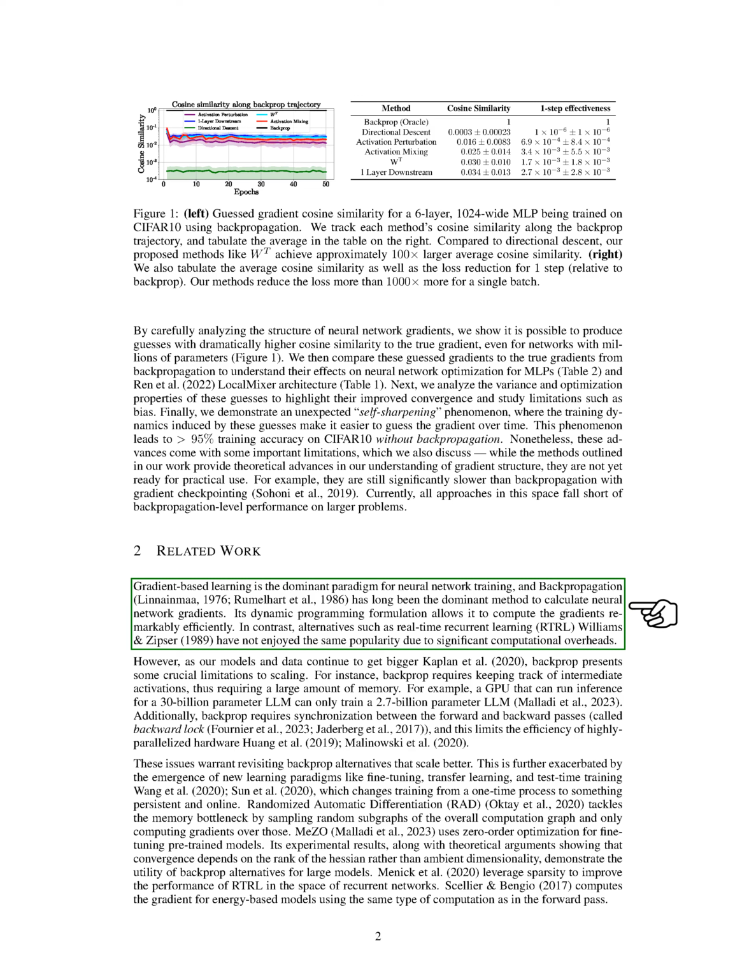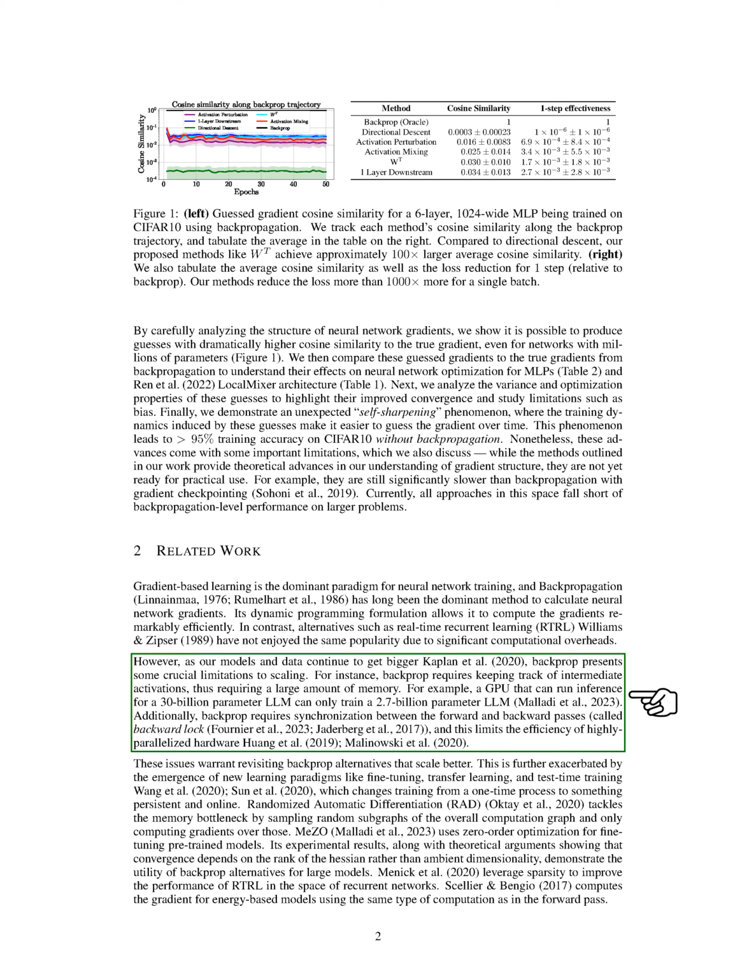Gradient-based learning is the dominant paradigm for neural network training, and backpropagation has long been the dominant method to calculate neural network gradients. Its dynamic programming formulation allows it to compute the gradients remarkably efficiently. In contrast, alternatives such as real-time recurrent learning, RTRL, have not enjoyed the same popularity due to significant computational overheads. However, as our models and data continue to get bigger, backprop presents some crucial limitations to scaling.